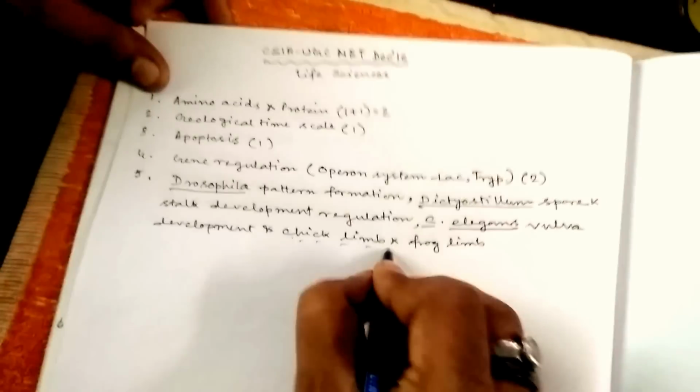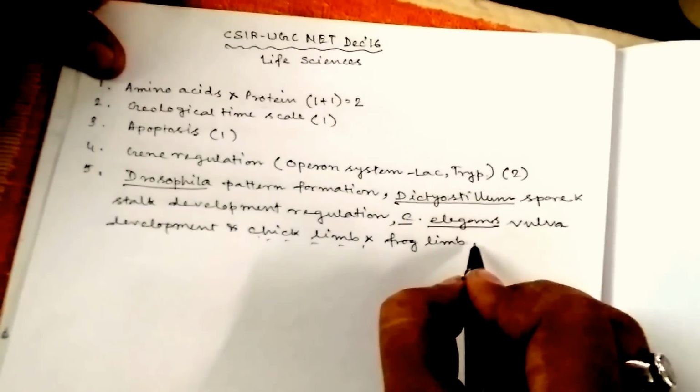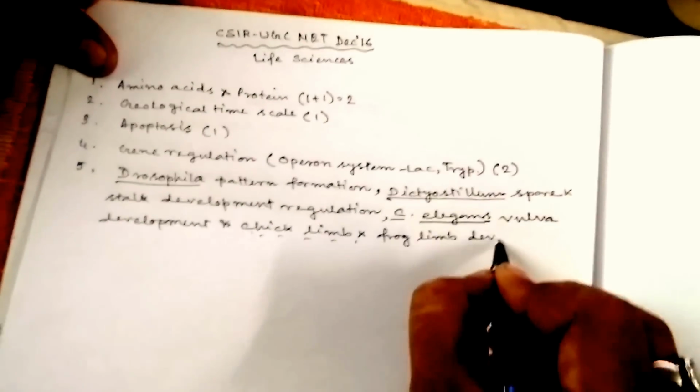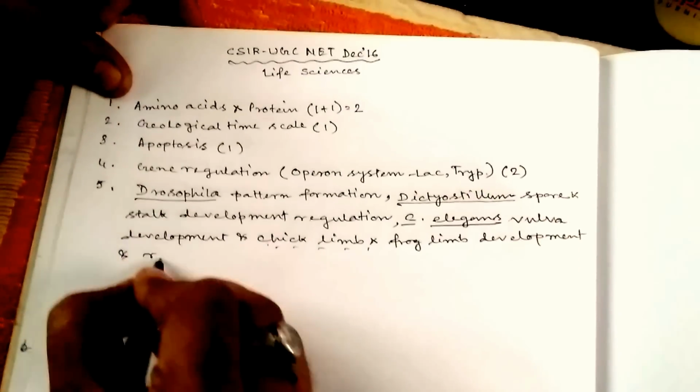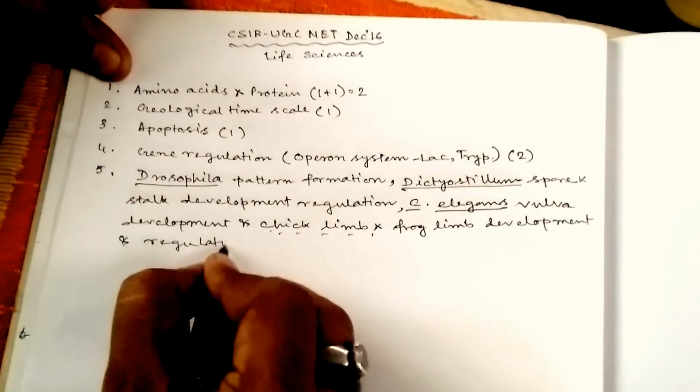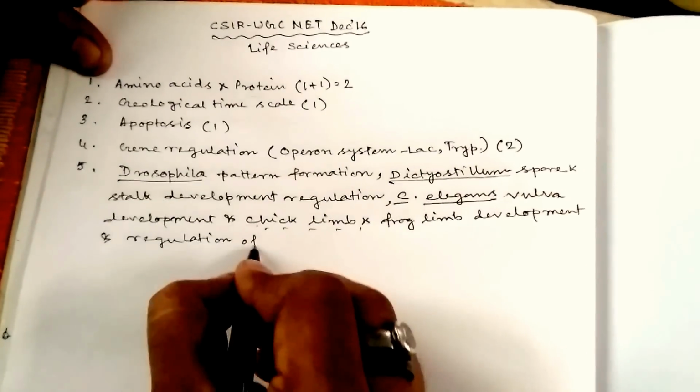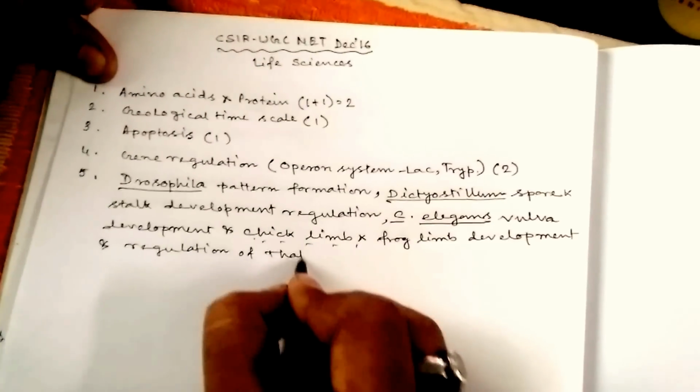Especially chick limb is important: frog limb development and regulation of that kind of gene.